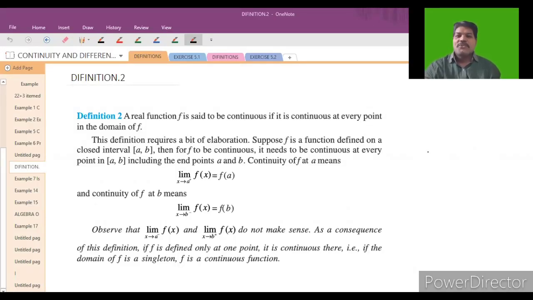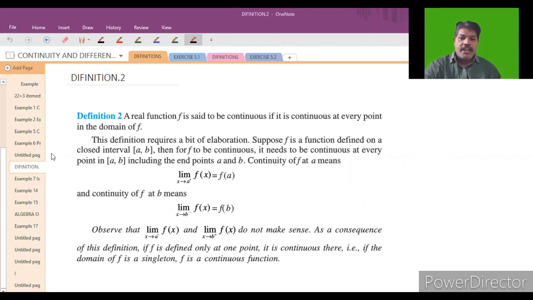Hi students. In the previous class we studied the continuity of a function at a particular point. In this class we are going to study the continuity of a function on the domain. What is the meaning of that? See the definition here, students.